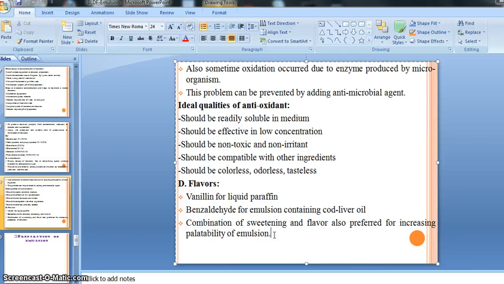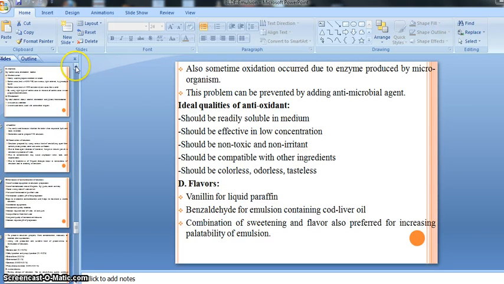If our drug possesses some bitter or nauseous taste, we can also mix the sweetening agent and flavor agent for increasing the palatability and attractiveness of our emulsion. So this is all about our flavor. Vanillin or benzaldehyde are generally preferred. You should remember all these things, and this is all about the formulation of our emulsion, right?